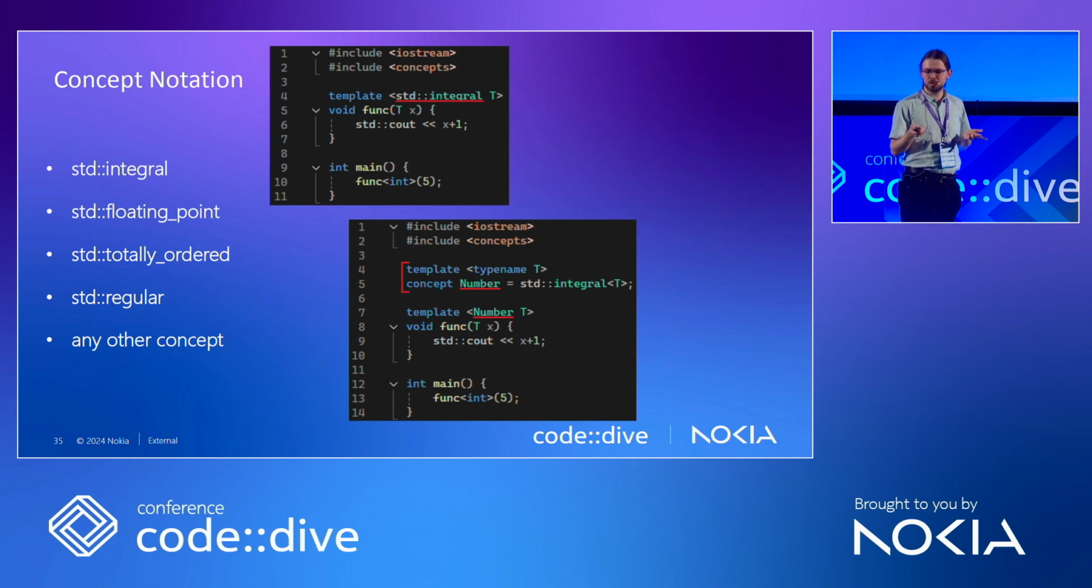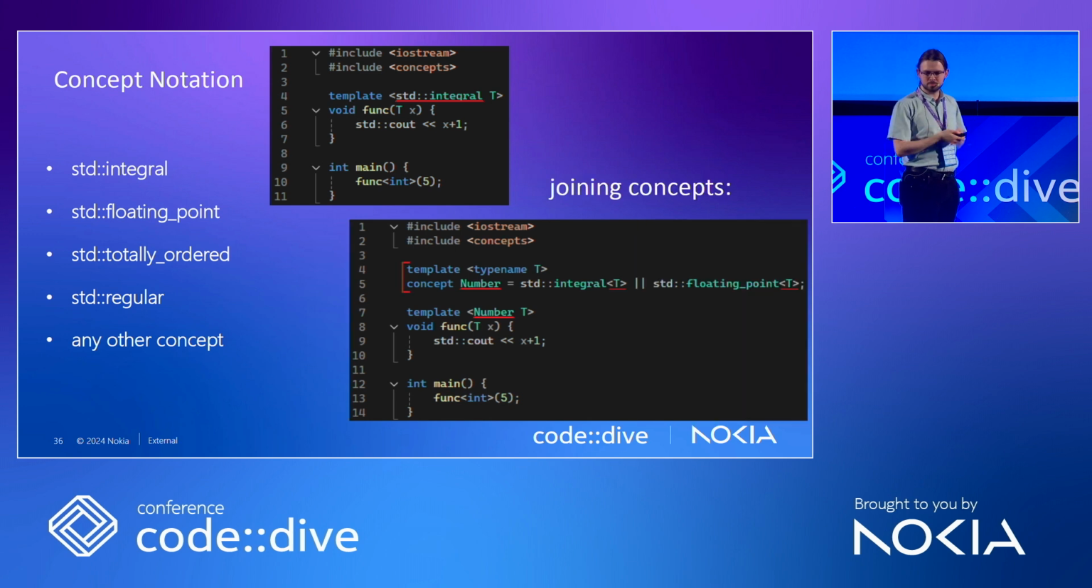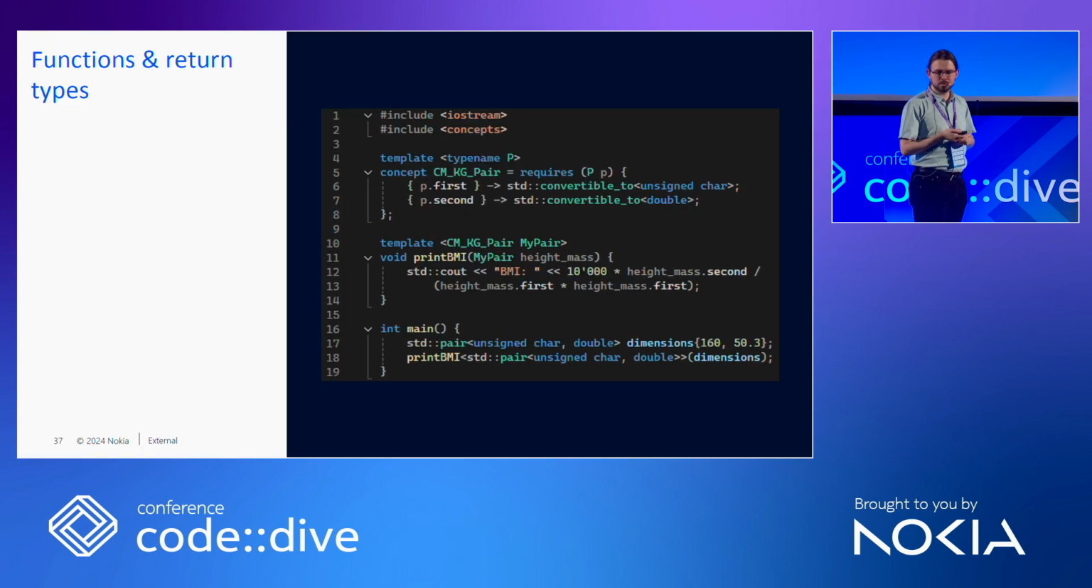And how do we join concepts together? Just simple logic, because it's very intuitive, and we can just decide that our number needs to be either integral or a floating point, because that's a common use case, right? Okay, so this example, I don't have much time left, but in this example, just lines 4 to 8 are important here.